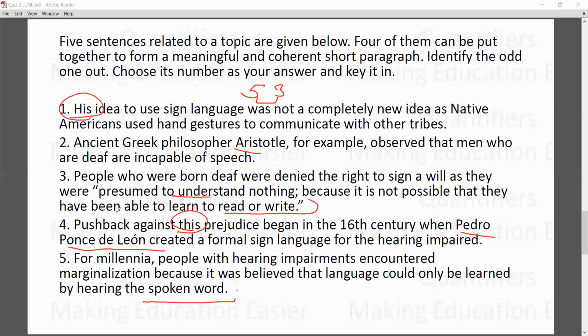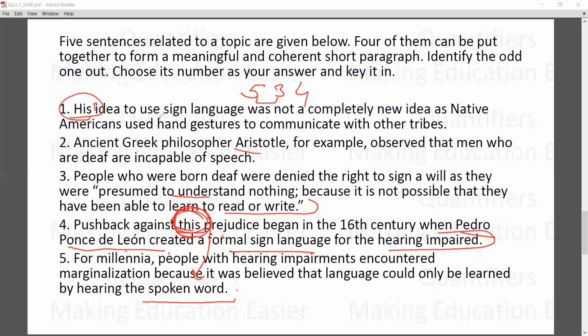Now, push back against this prejudice begins in the 16th century. Now which prejudice? The prejudice that you can learn only by hearing the spoken word. It begins in the 16th century when Pedro Ponce de Leon created a formal sign language for the hearing impaired. So now you can see that 5-3-4 makes sense.